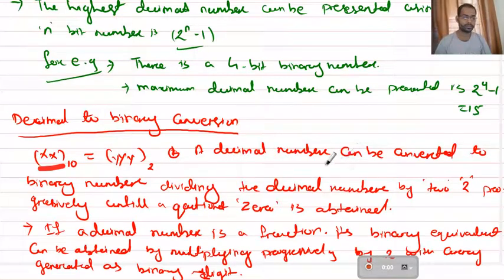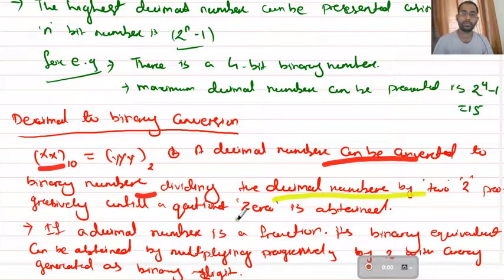The process is that a decimal number can be converted to a binary number by dividing it by 2 progressively, which means you go on dividing. First you divide by 2, then whatever quotient you get you again divide by 2. So like this you go on, until you reach a point where the quotient is 0 and further you cannot divide. This is the process where your decimal number is a non-fractional number.